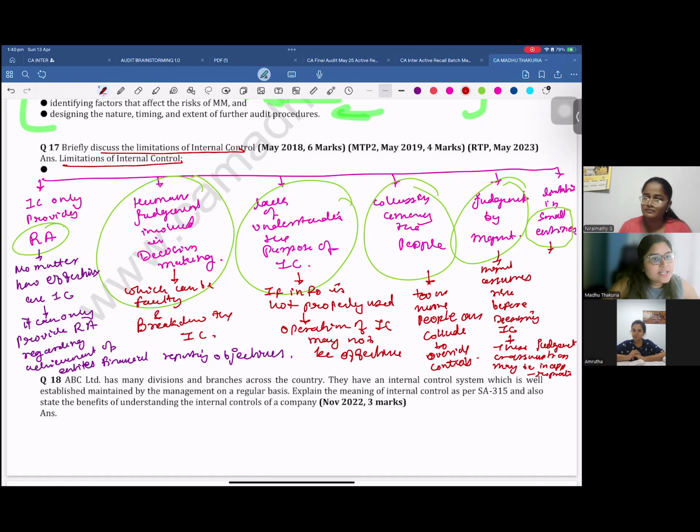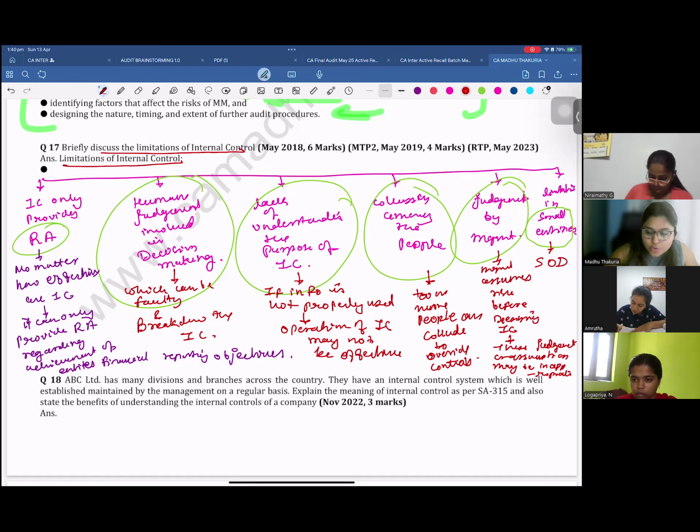What is the limitation in smaller entities? Segregation of duty, SOD. Just learn this abbreviation for now, but it will be used later also in your syllabus. Segregation of duty is difficult in small entities.